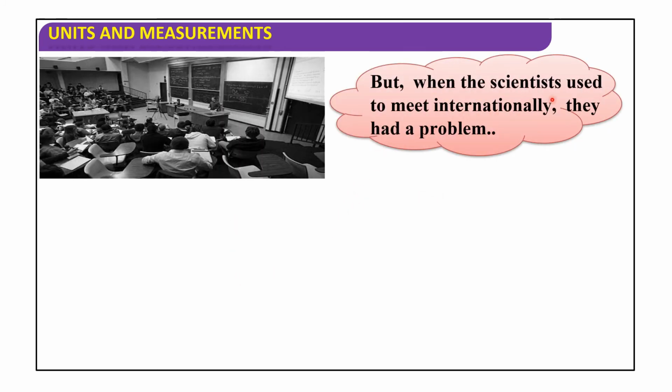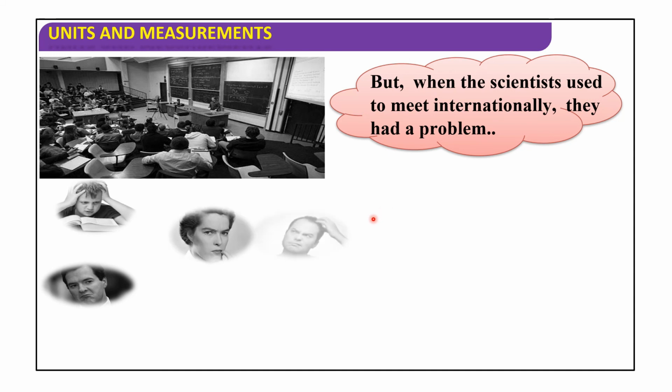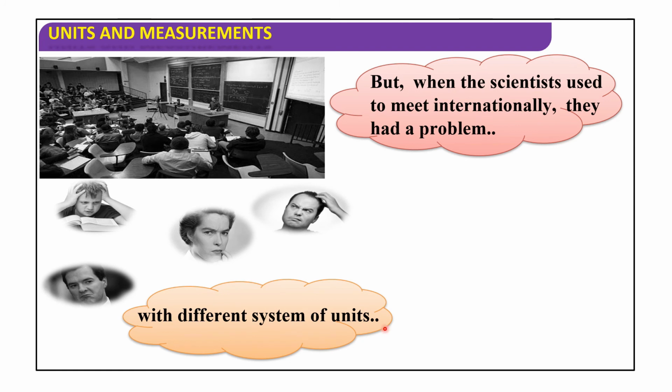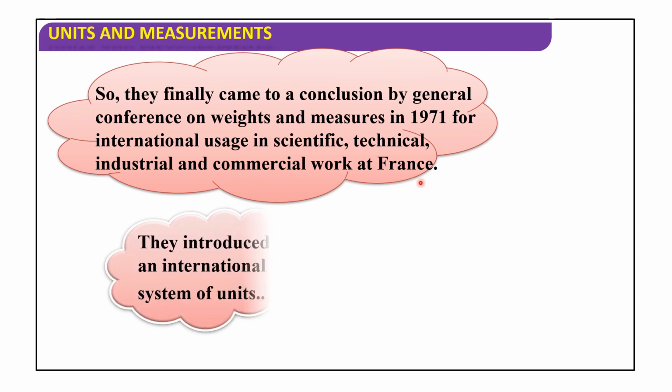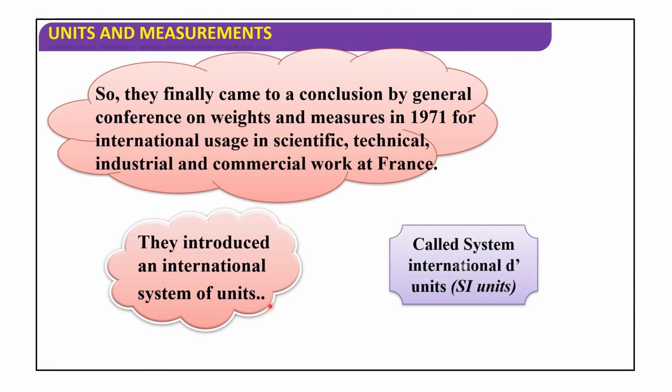But when scientists used to meet internationally, they had a problem with the different systems of units. So they finally came to a conclusion by the General Conference on Weights and Measures since 1971, for international use in scientific, technical, industrial and commercial work, at France. They introduced an international system of units called the System of International Units, that is, SI units.